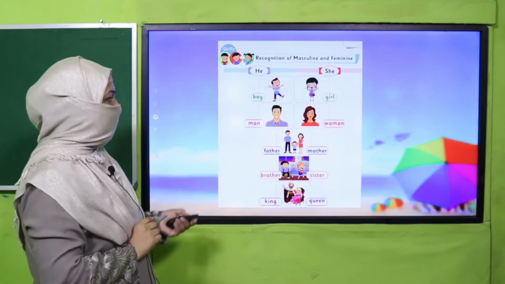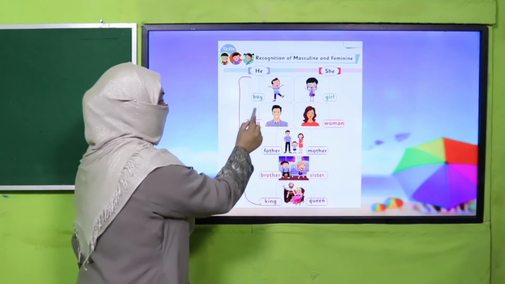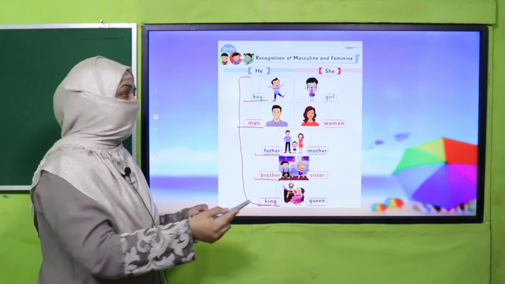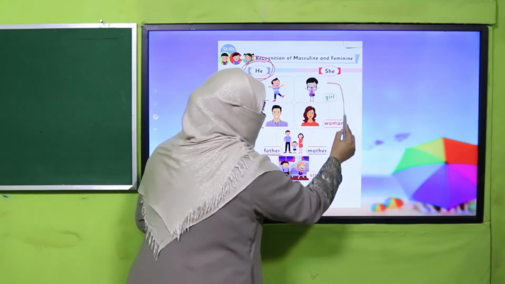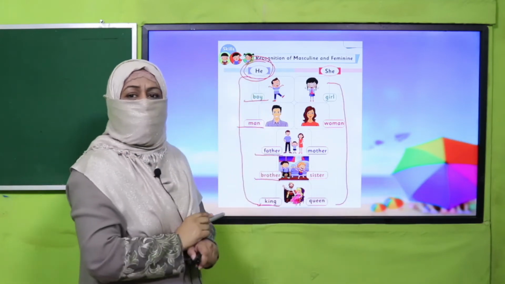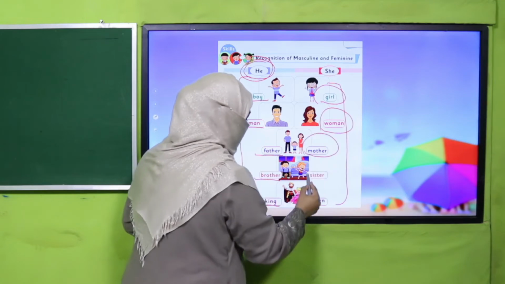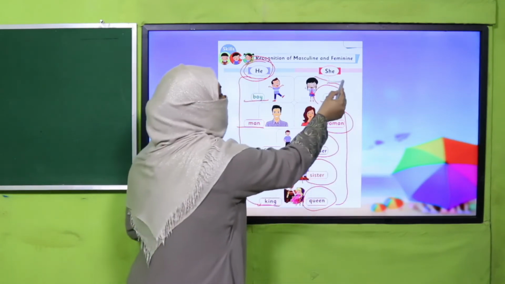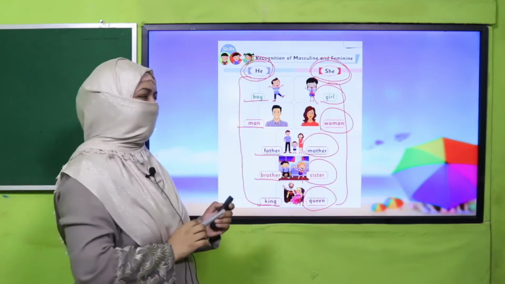Right? So, all the naming words which we use for males, boy, man, father, brother, king, or their own names, we replace with "he," and all the naming words which we use for females, girl, woman, mother, sister, queen, or a girl's own name, we replace with the substitution word "she." Do you understand? All right.